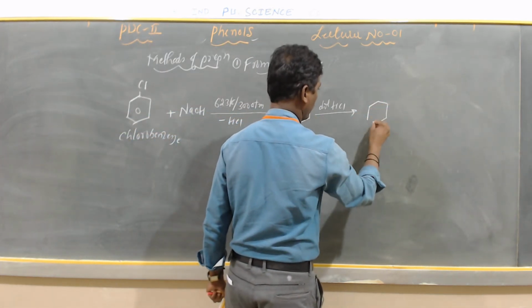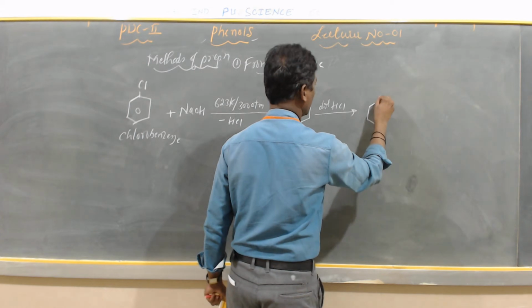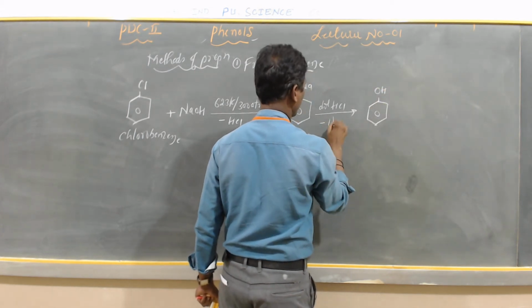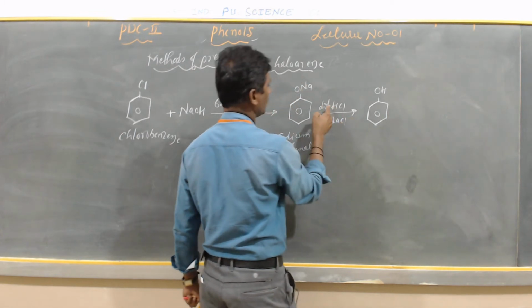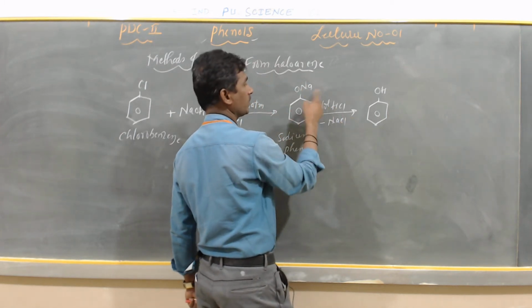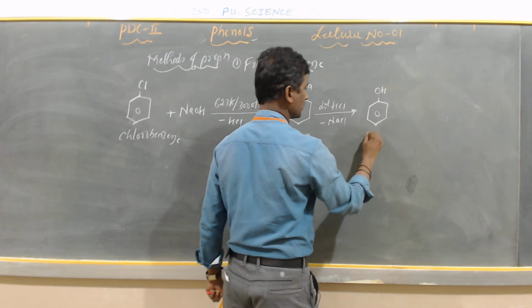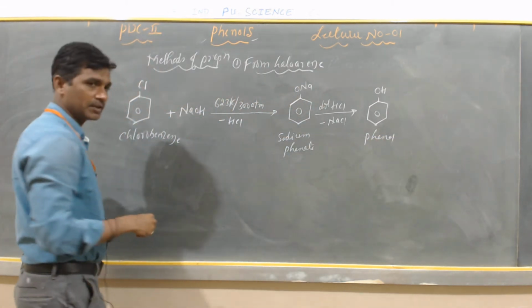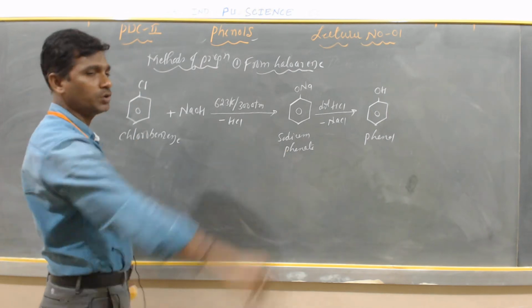So here it gives phenol. This is OH, and minus NaCl, because the H is combined with the ONa and the remaining is NaCl. So this is called phenol.